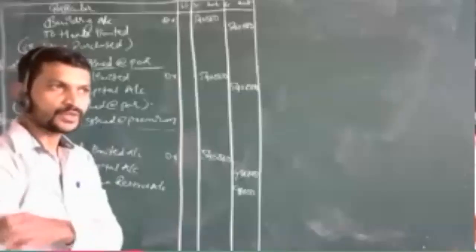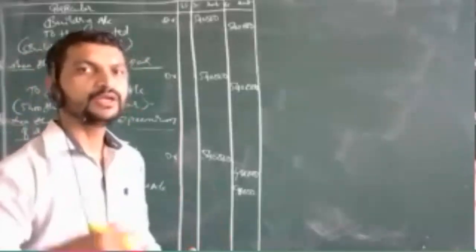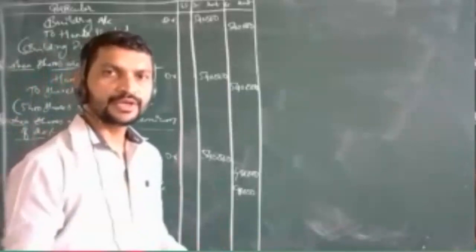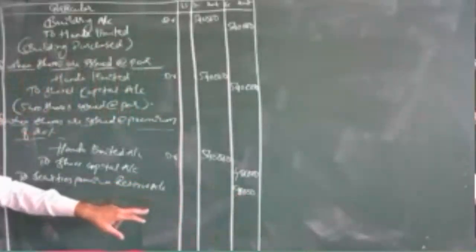So this amount will be used for different purposes, for issuing new shares or for any of the expenses which will occur for issuing the shares. That time this amount will be used, that we have already discussed. So it will be just like this.